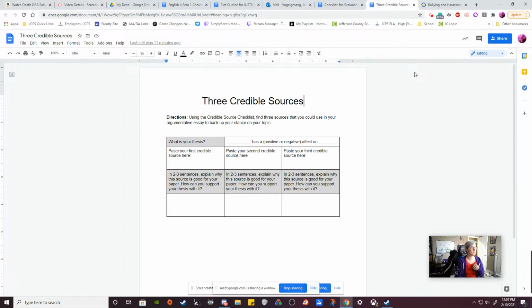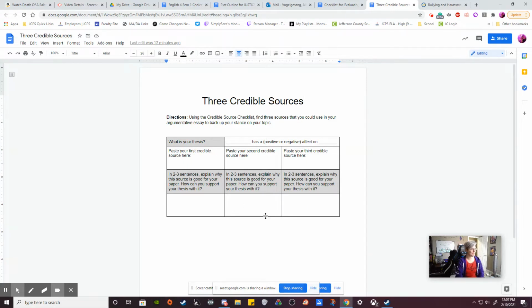So what we're going to do today is we're actually going to find information that will back up our thesis, whatever your thesis is, because everybody's thesis is a little bit different and that's totally fine. So looking at what we're doing today, if you go in, you'll find a page called 3 Credible Sources, and it'll give you a page that looks like this.